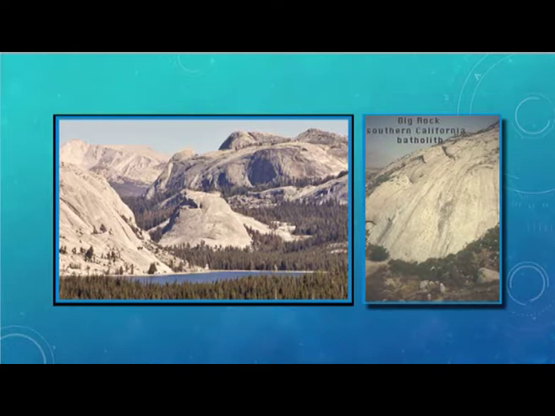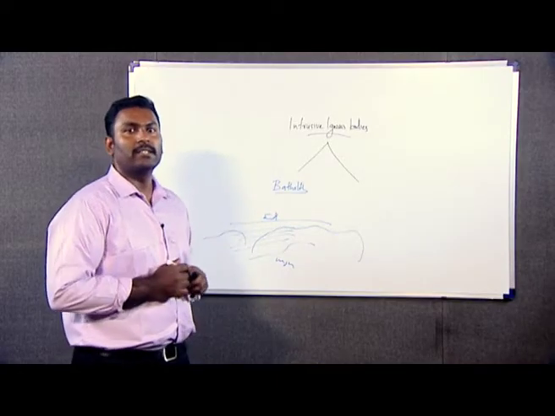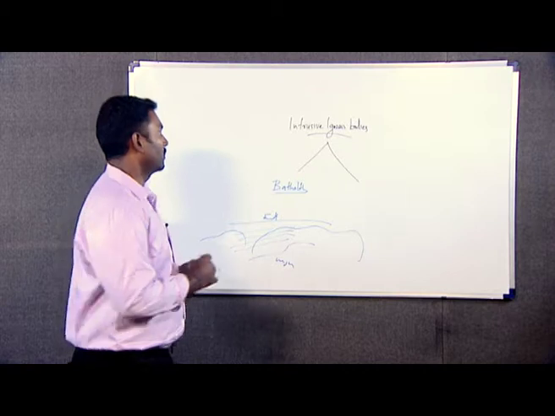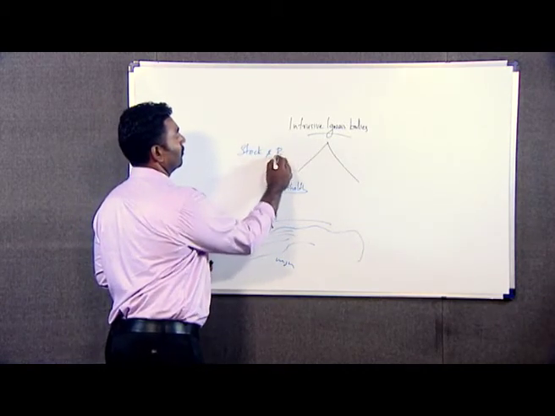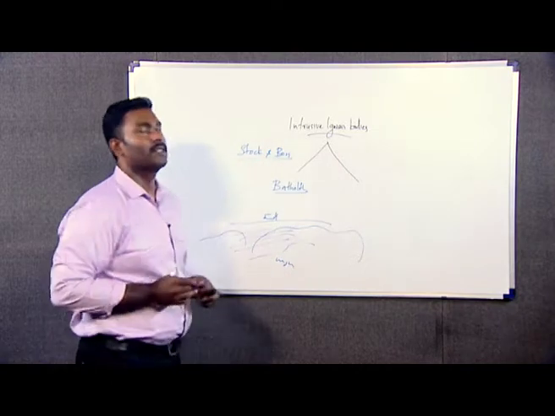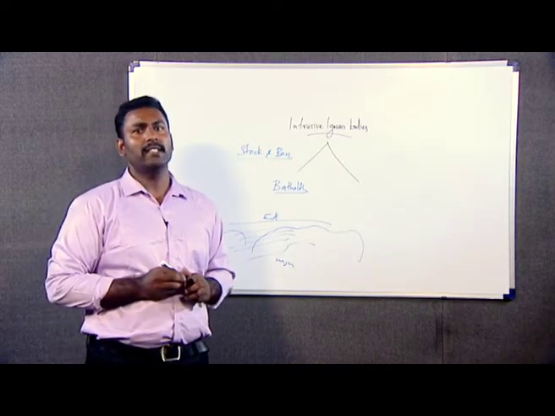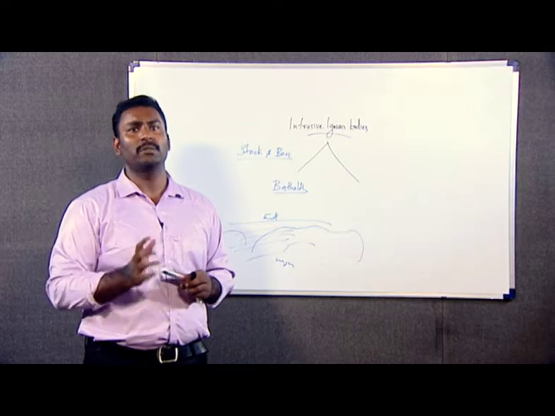So, these hillocks are generally batholiths. It can even cover an entire country or an entire continent. That is the size of this batholith. Now, the next discordant intrusive bodies are stock and boss. These two intrusive bodies are related to batholith.